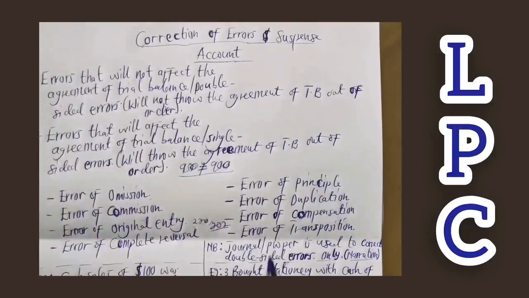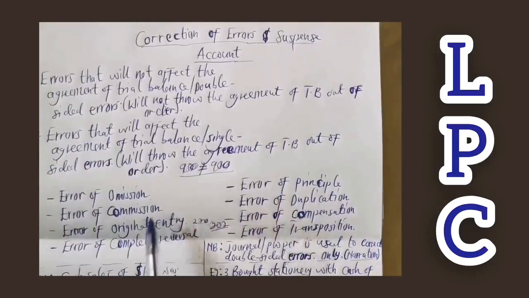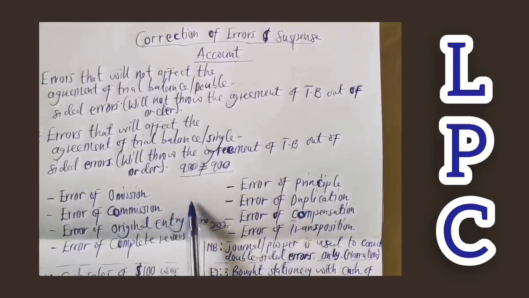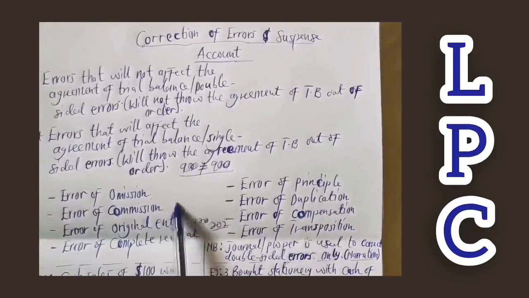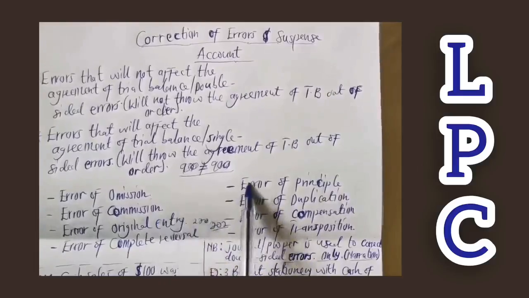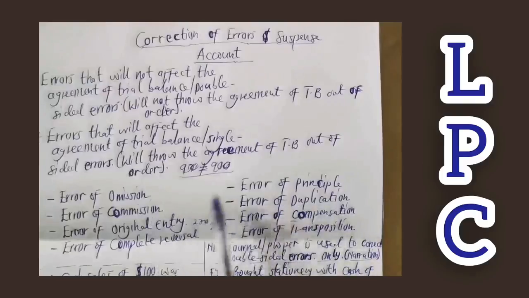Then error of principle. It has certain features, or let's say it's the direct opposite of the error of commission. Error of principle means that there are errors that are made in a different, wrong class of account. So with the error of principle, we are saying it is the direct opposite to the error of commission, all right?